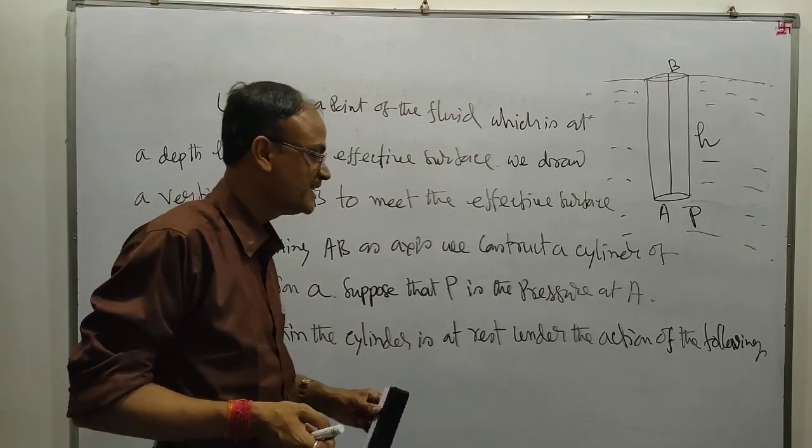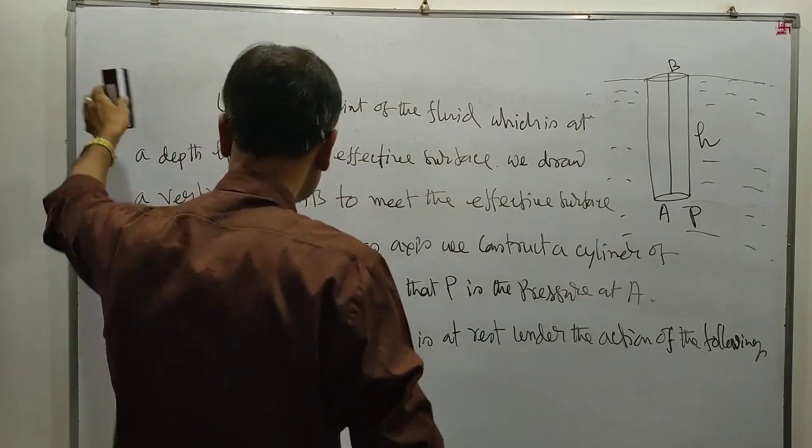Now the fluid within the cylinder is at rest under the action of the following forces.